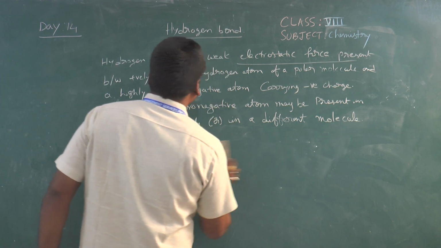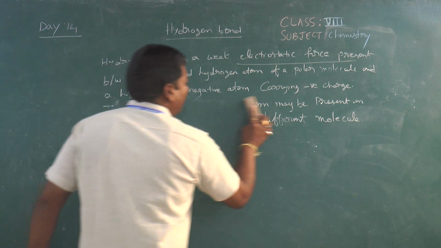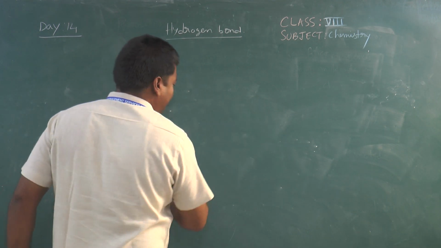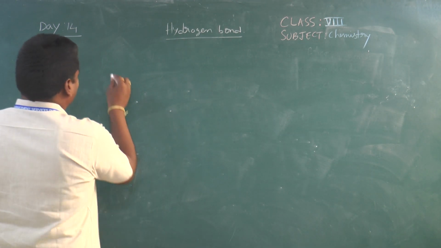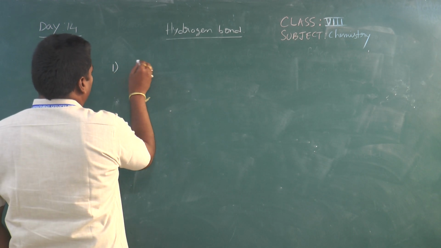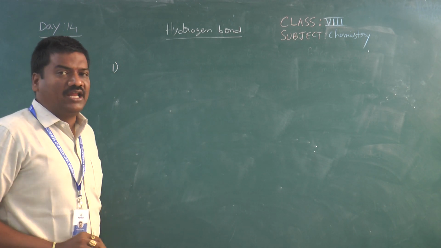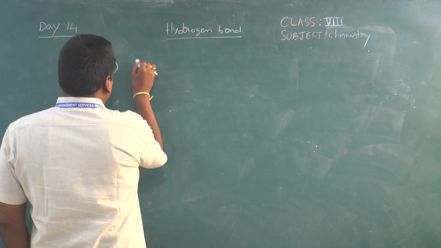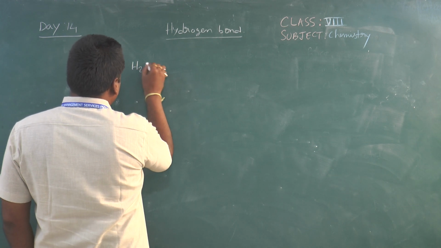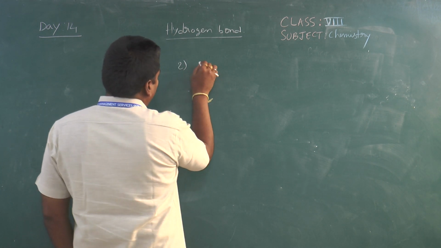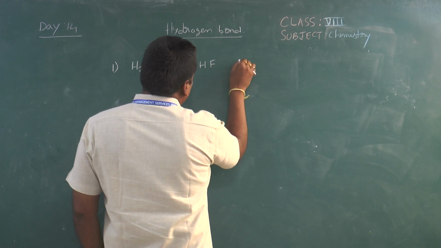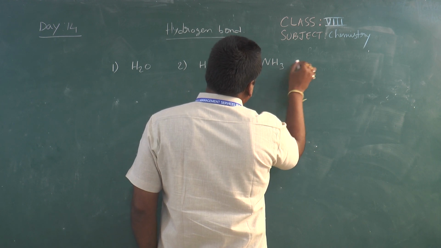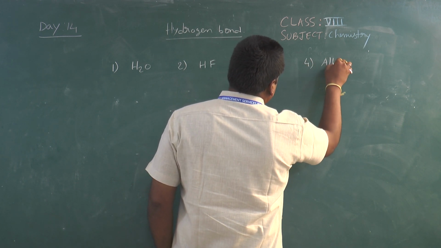Now if you come to the examples related to this hydrogen bond, the questions are like this. For example, which of the following molecules is participating in the hydrogen bond? The options are: first option H2O, second option HF, third option ammonia NH3, fourth option all the above.